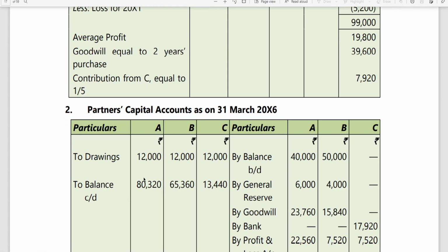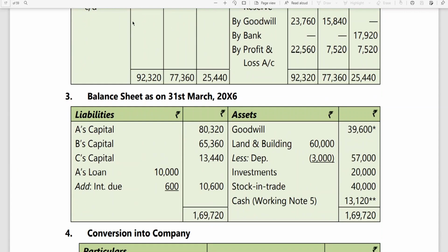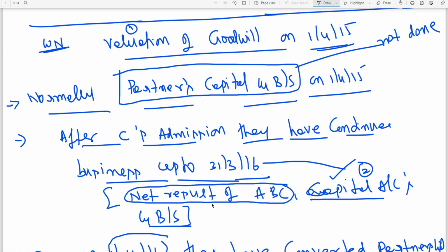Then coming back to this third point. Balance sheet he has done. Yes, the balance sheet has been done as at 31st March 16. To understand it, what we are supposed to do normally and what is not being done, I am explaining. This is working notes number 2, working notes number 3.